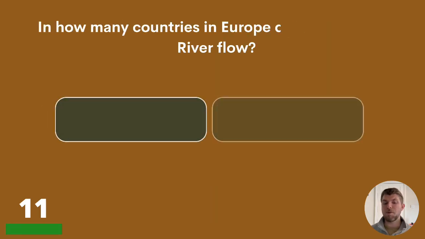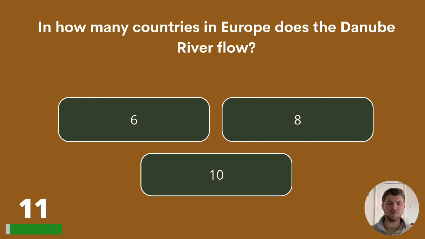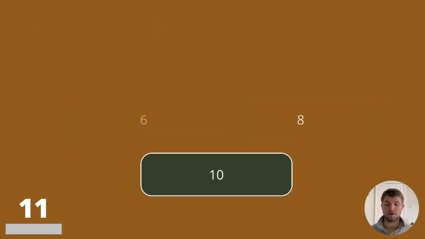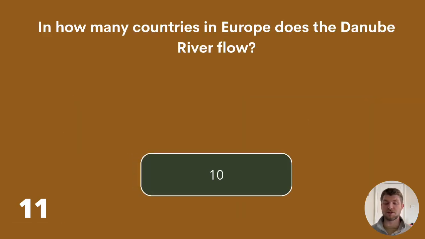11. In how many countries in Europe does the Danube River flow? 6, 8, or 10? The Danube River flows through 10 countries.